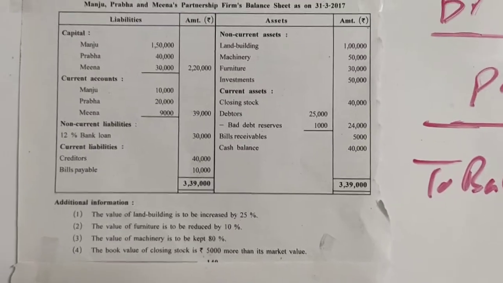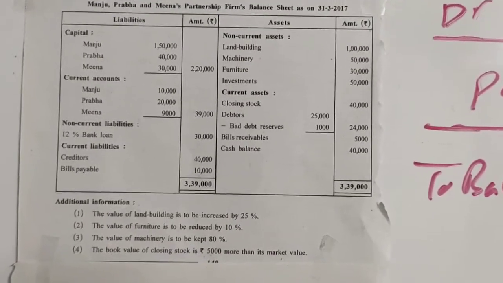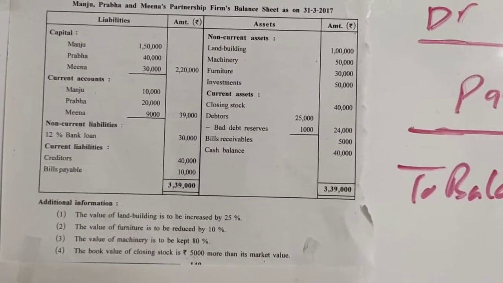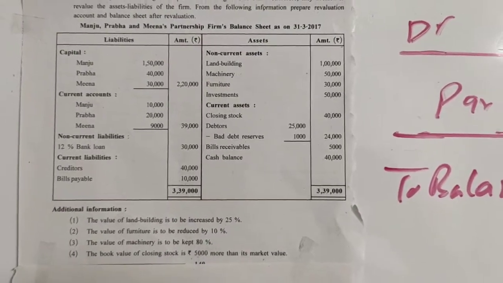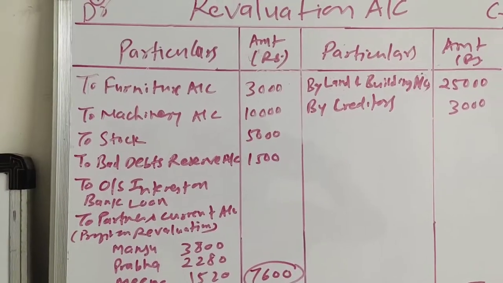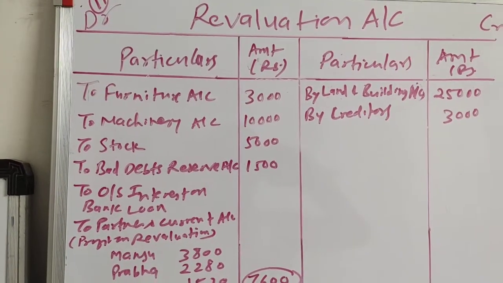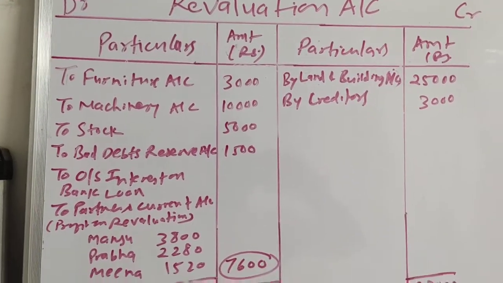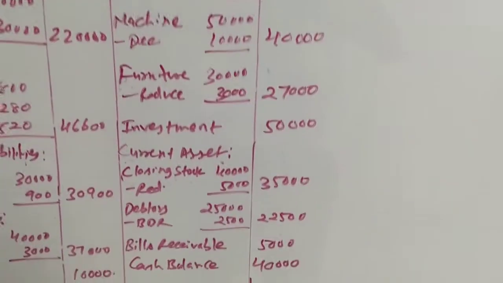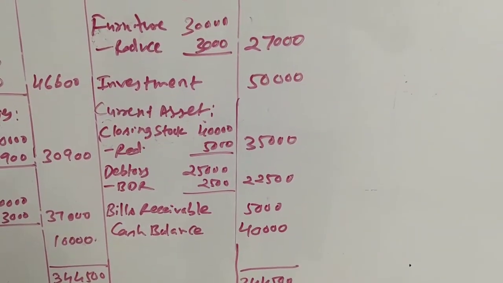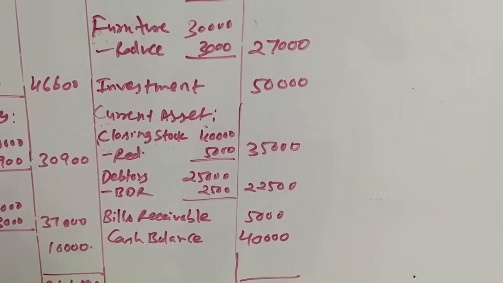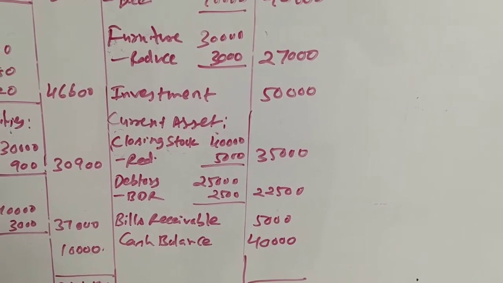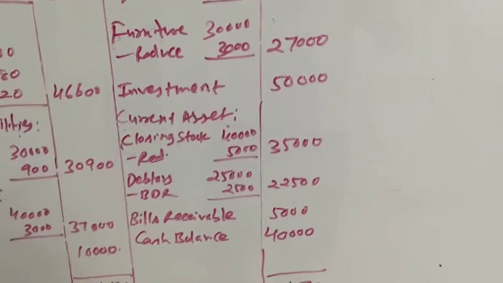Again, closing stock is an asset. So reduction in asset is supposed to be debited to revaluation account. So here the effect is in revaluation account, to stock 5,000, debit side of revaluation account. And in balance sheet under current asset, closing stock 40,000 minus reduction 5,000, outer column 35,000. Okay, let's have a look at the next adjustment.